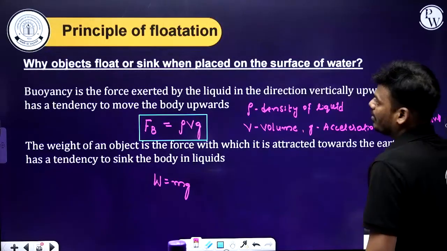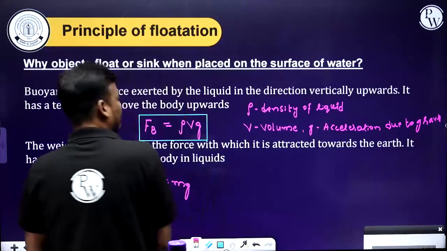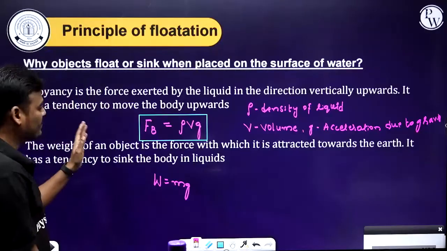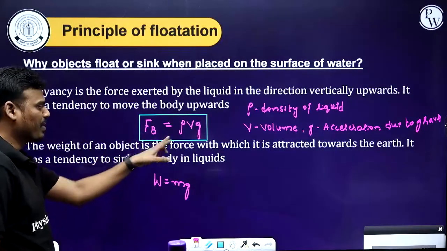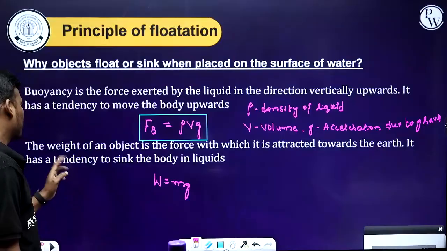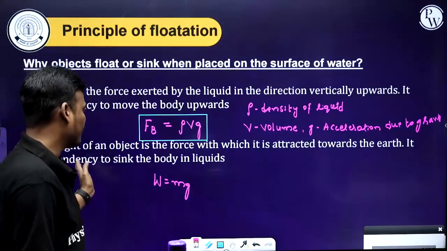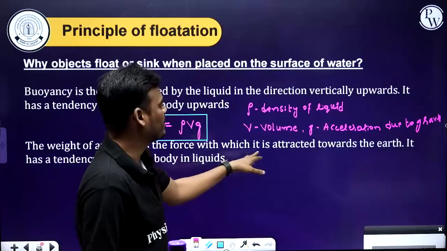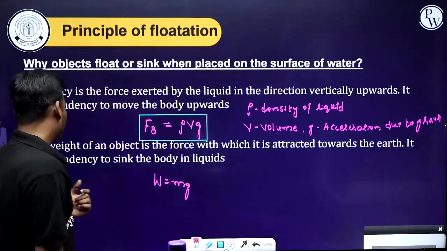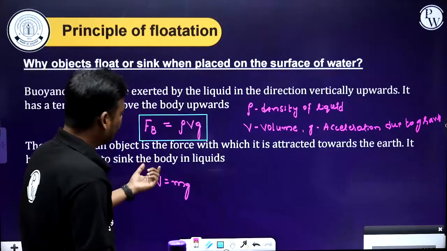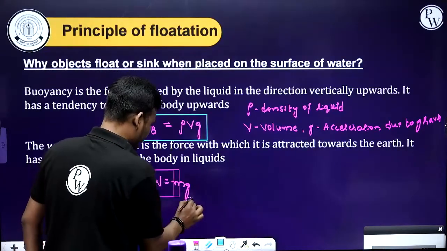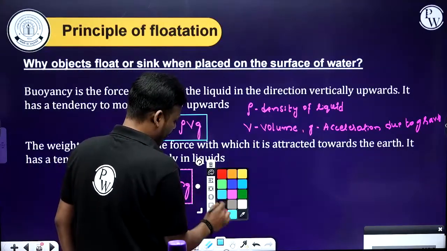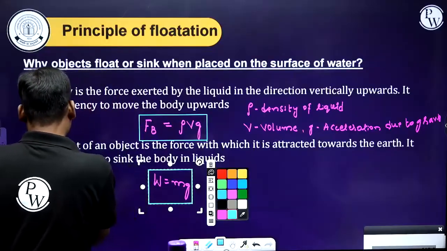Buoyancy is the force exerted by the liquid in the vertically upward direction. It has a tendency to move the body upwards. It is given by rho Vg. Next, the weight of an object. Weight is nothing but the force acting on an object, the force with which it is attracted towards the earth. It has a tendency to sink the body in the liquid. Now, let's see the special cases.